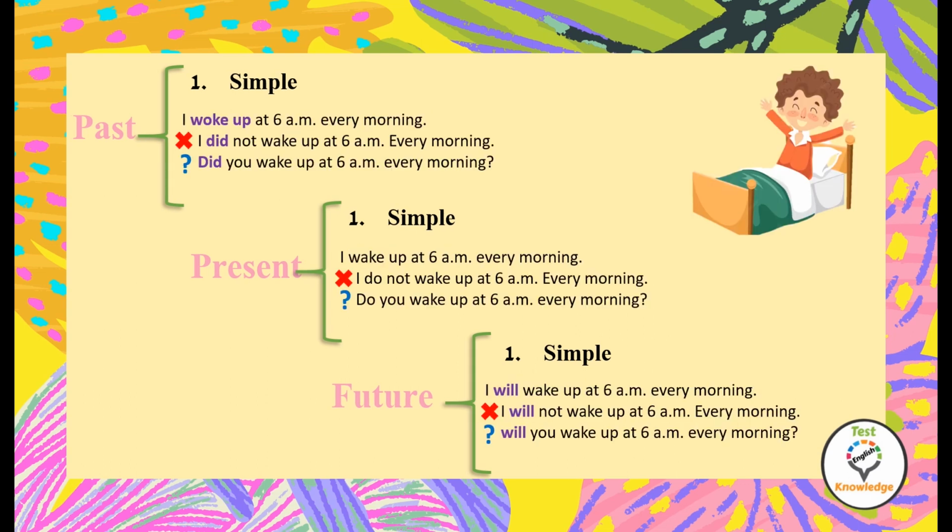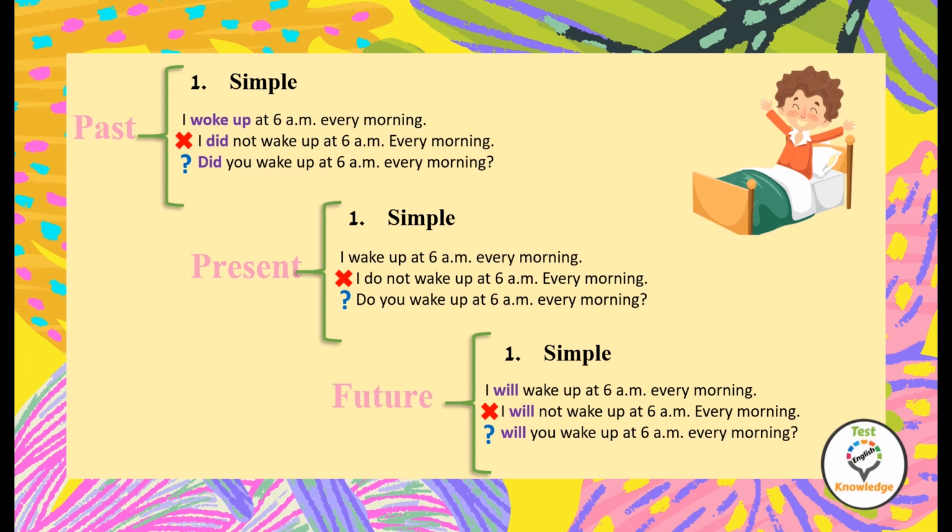These are the examples for each of the tenses. Present simple. I wake up at 6 a.m. every morning. The negative form is I do not wake up at 6 a.m. every morning. The question is, do you wake up at 6 a.m. every morning?